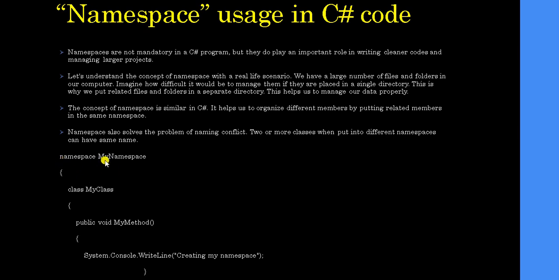So how do we define the syntax for this? namespace is a keyword, then we give our namespace name, for example MyNamespace, and curly braces. Then class MyClass, public void, this is the method, System.Console.WriteLine, creating my namespace. So in that way we can define a namespace. It is quite easy.